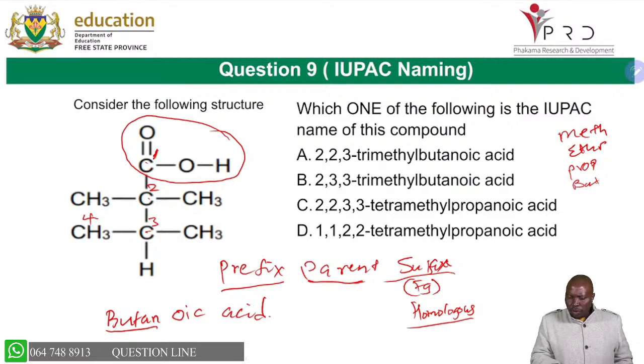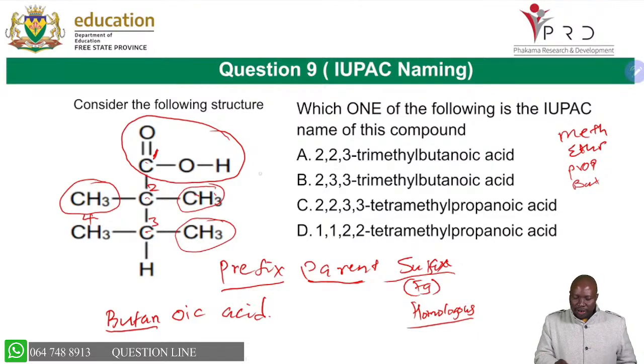Now you look at the substituents to say in carbon number 2 we have a methyl and another methyl. In carbon number 3 we have another methyl. So we have 2,2,3, because here don't forget the two numbers, you put a comma between them. Don't forget, between the numbers is a comma, but between an alphabet and a number, you put a hyphen.